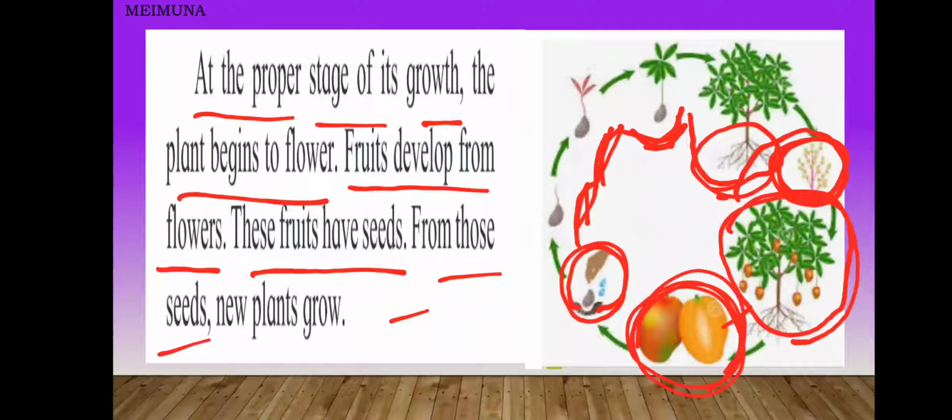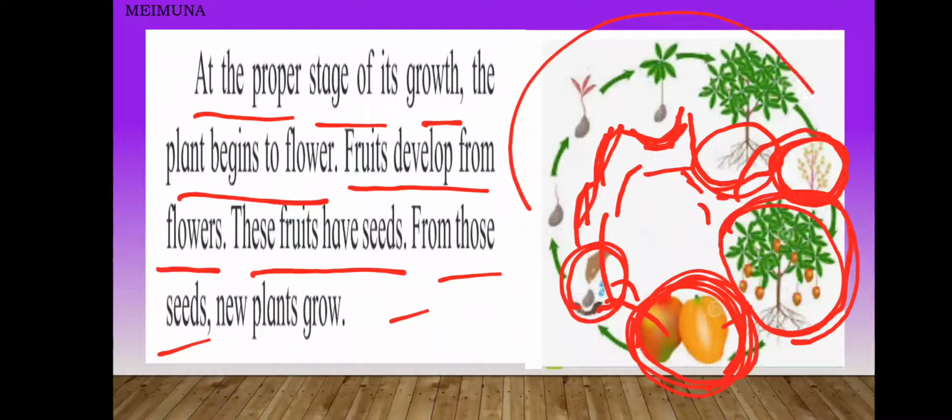After eating these fruits, we throw the seeds. So again the same cycle goes: seeds are sown in the soil, germination, the plant grows slowly. Flowers have come. From the flowers, fruit has come. Fruits we are eating. From that we take seeds and sow them in the soil. So this cycle goes on. This is a cycle, and it shows the growth of a plant.